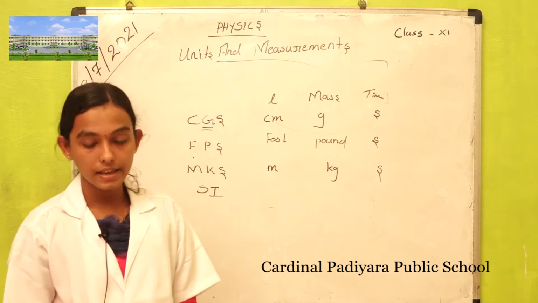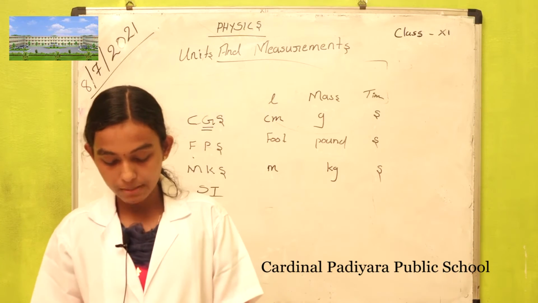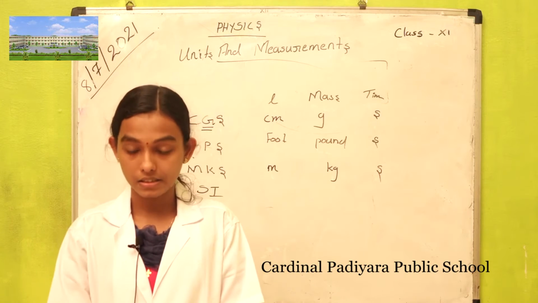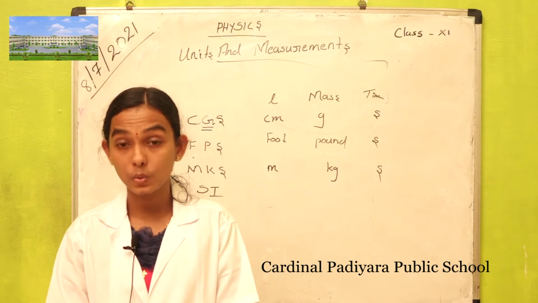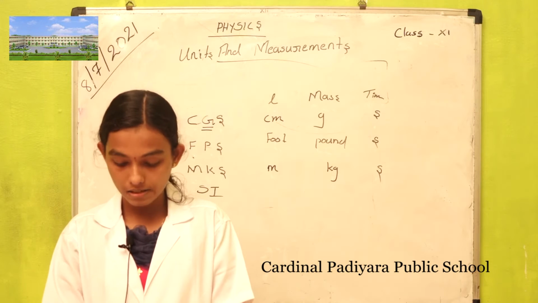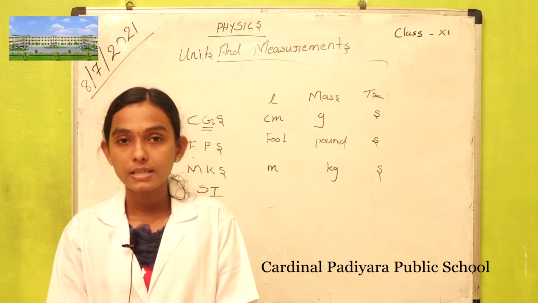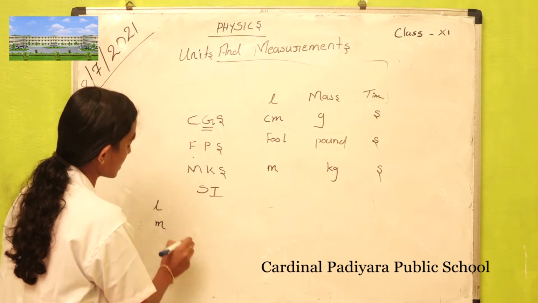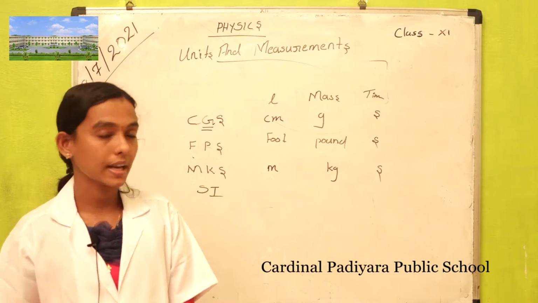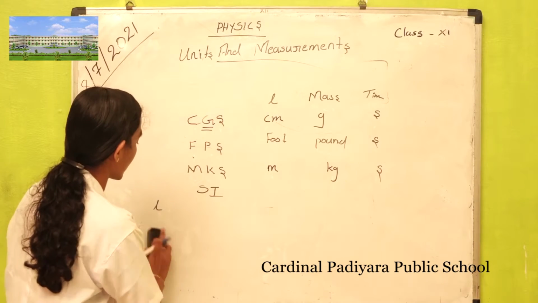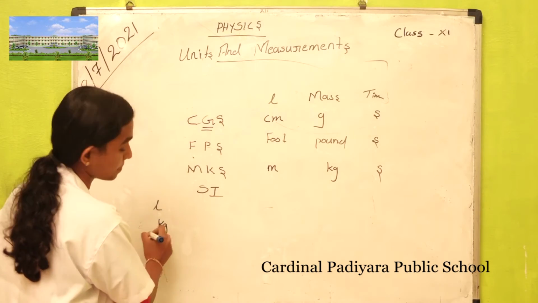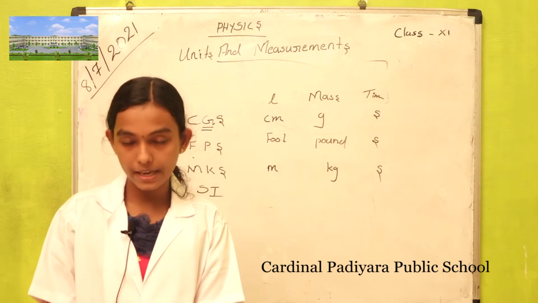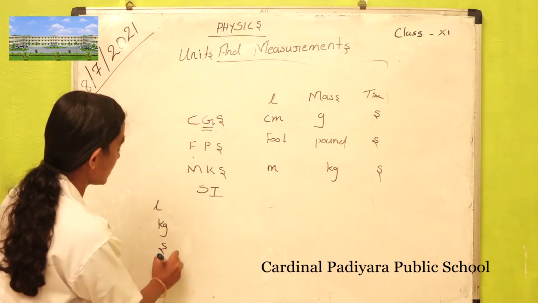Then the next one, the SI system. In the SI system, there are 7 basic quantities. First one is length. Length in SI unit is meter. Second one is mass, in kilogram. Third one is time. Time is taken as second.